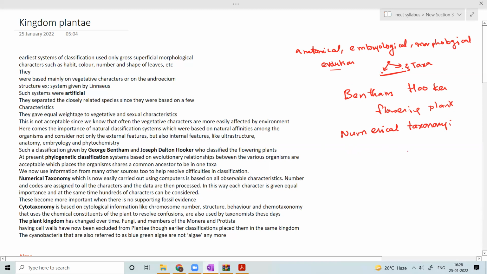What is the type of flower, what is the inflorescence, what is the phyllotaxy, how many ovules are there in the flower. Many such characters will be considered, and each character would be given a code.